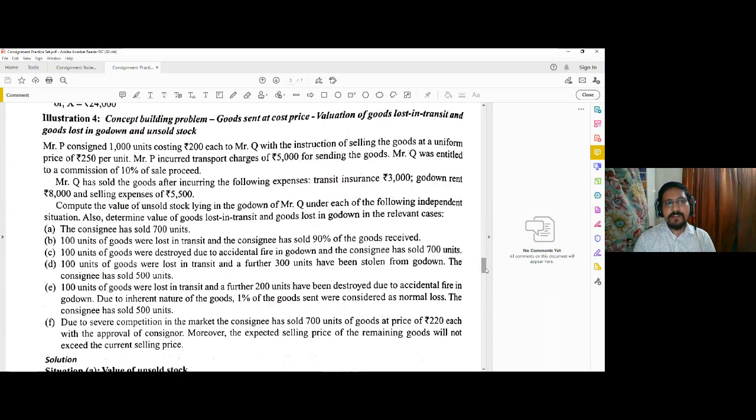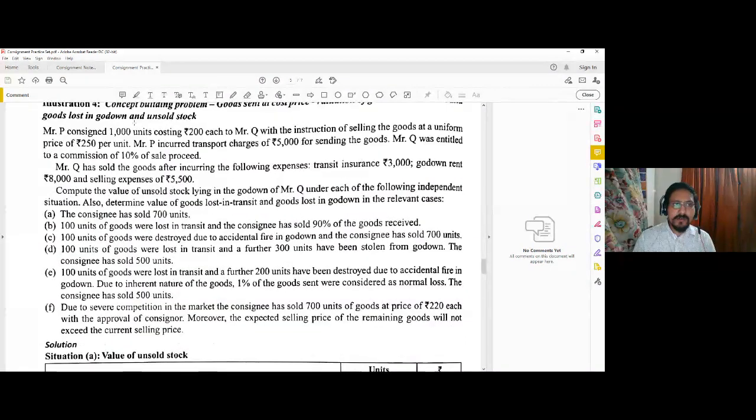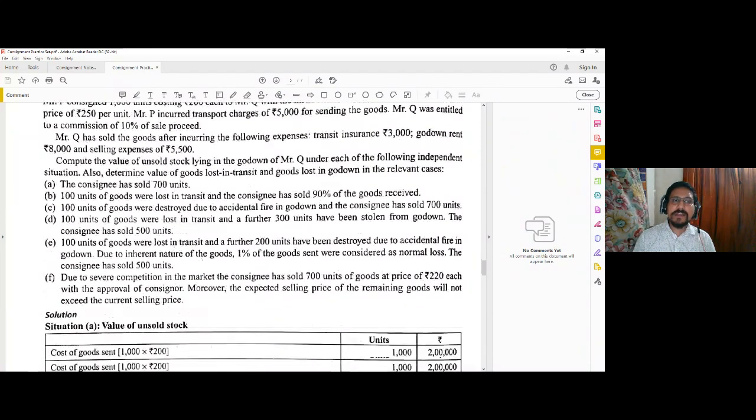You need to calculate the value of unsold goods lying in the godown of Mr. Q under each of the following independent situations. Each situation we will take up separately, and also determine the value of loss in transit and goods lost in godown in the relevant cases. The first option is where the consignee has sold 700 units. Now you have consigned 1,000 units, 700 has been sold, so only 300 is the closing stock.